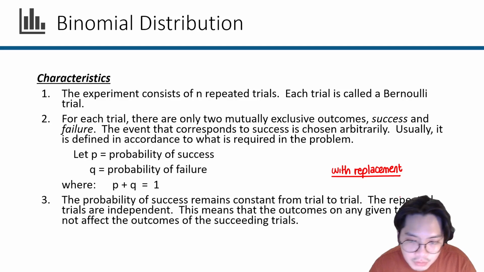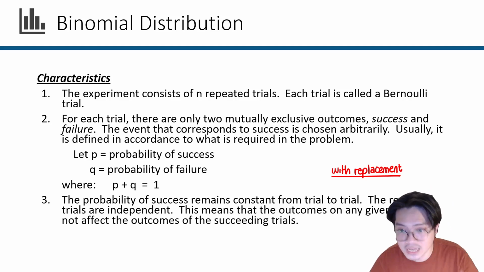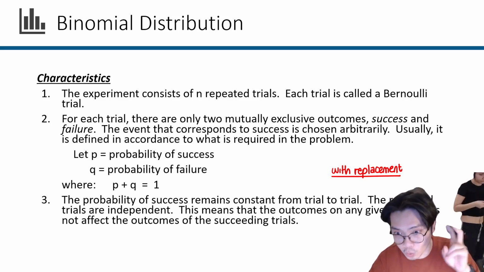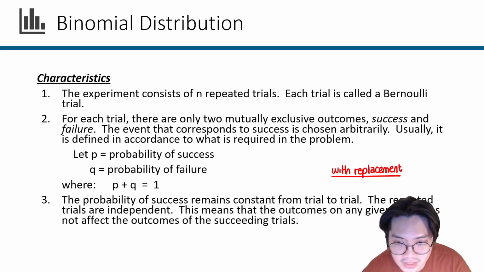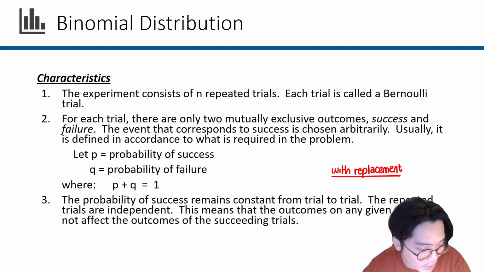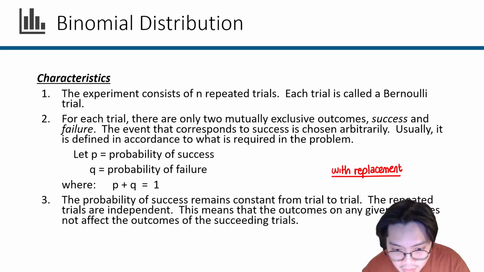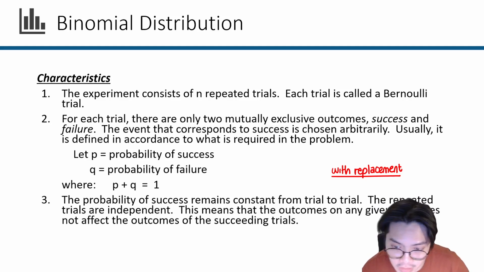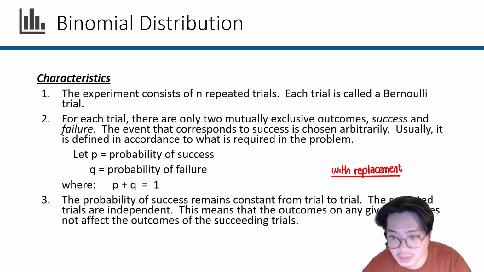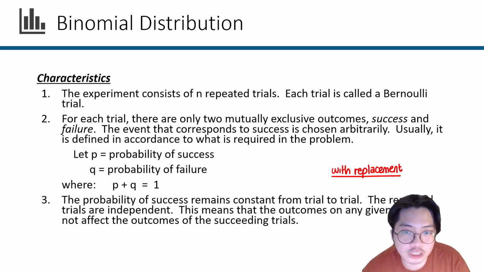This means that the outcome on any given trial does not affect the outcomes of the succeeding trials, right? So if, for example, you won trial one, it does not matter that you're going to win again in trial two. It's not like because you win, the probabilities have changed. It's not like you lose, the probabilities have changed. No. Each trial is independent of one another.